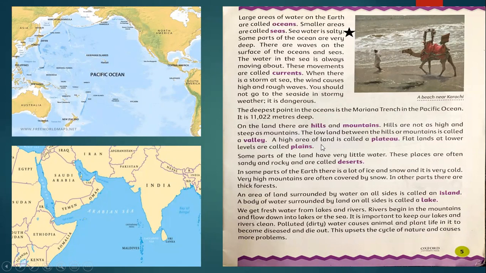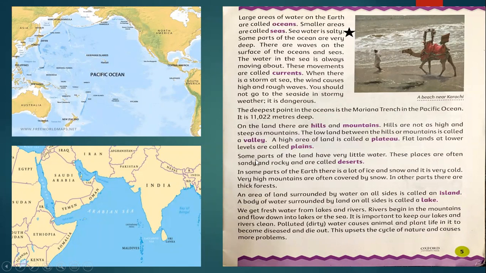A high area of land is called a plateau. In some areas, there are no hills, no mountains, but the surface of the land is a little bit higher. This is called a plateau. Okay. Flatlands at lower levels are called plains. Flatlands where we have the fields of different crops are called plains, and they are lower or on